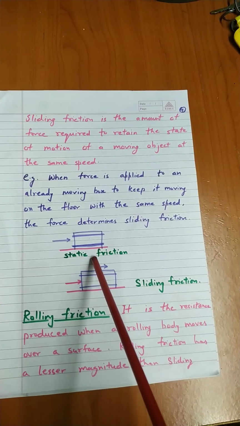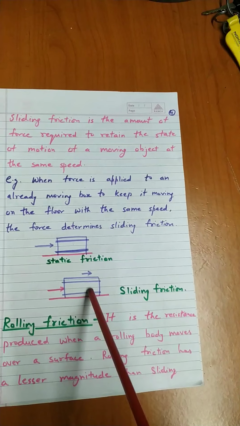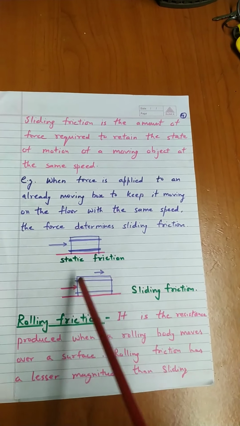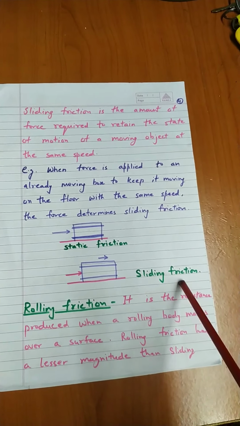See, this is the static friction when the object is kept and we try to move it. Whereas sliding friction is when it is already in movement and again we apply some force to make it move. That is called sliding friction.